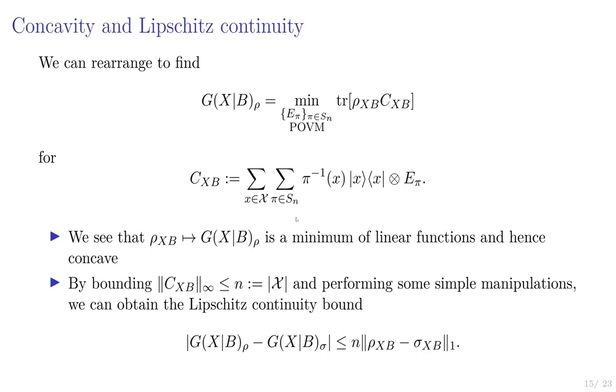And so we can see that the guesswork is a minimum of linear functions of the state, because this here is a linear function of the state, and hence is concave. And the other thing we can do with this expression is bound the infinity norm of C_XB by the size of the alphabet, and end up with a Lipschitz continuity bound given down here.